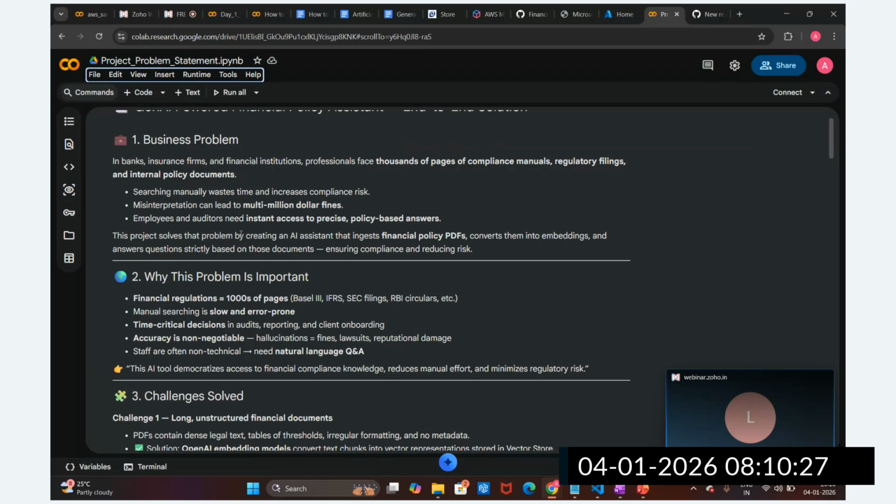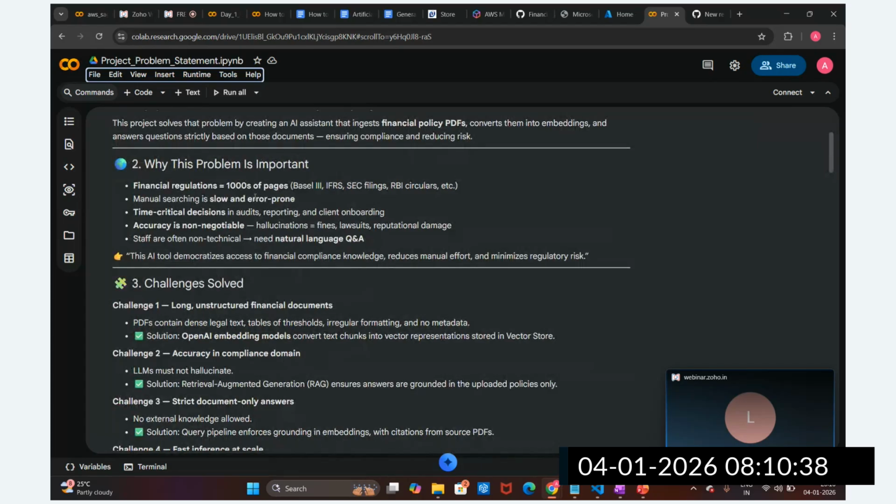We can solve this problem by implementing a RAG based chatbot. In this we are going to store the documents in a central document store as a vector store. So these are the challenges we understood. In the PDFs we have thousands of documents, related to different policies, compliance policy related documents.